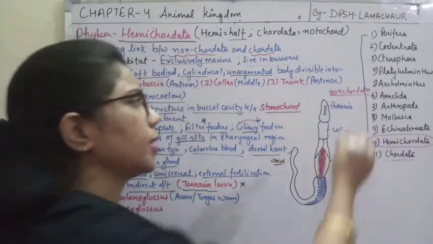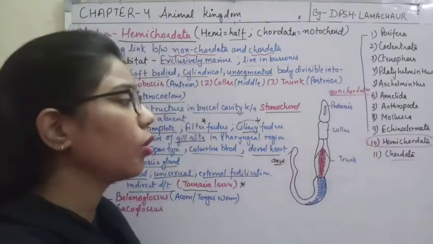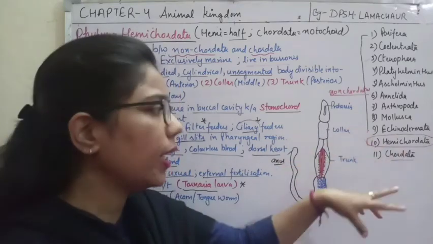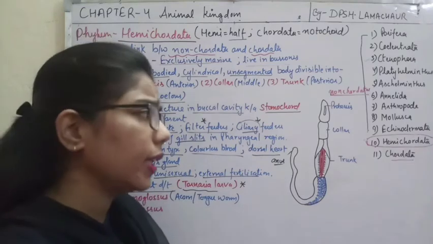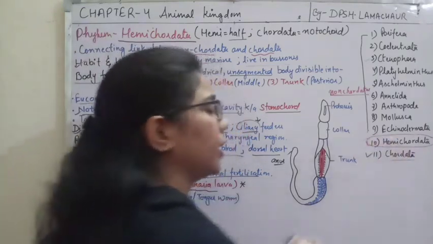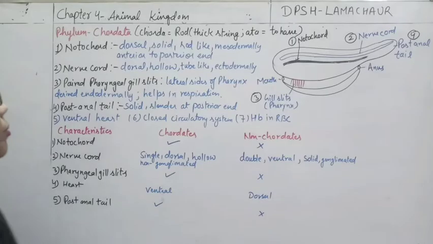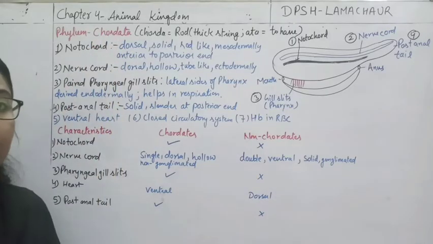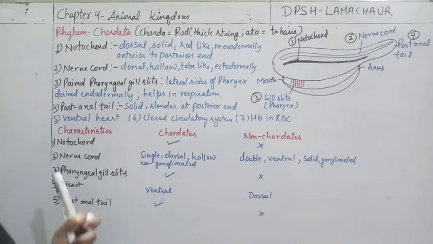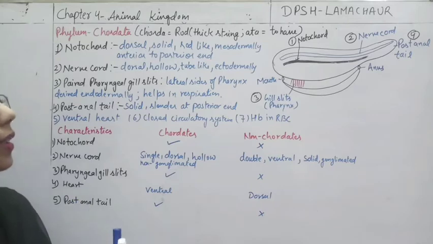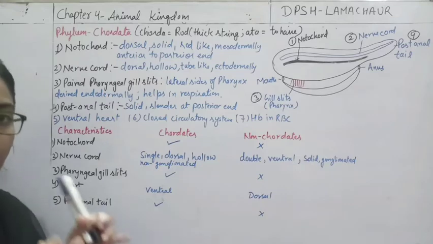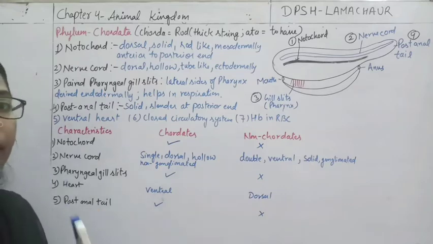Here we have completed all the non-chordates. Everything we have studied so far was non-chordates, and hemichordata is the link between the non-chordates and the chordates. So in the next one we will start with the chordata. The 11th phylum which we are going to discuss is phylum chordata. Previously we discussed phylum hemichordata, which shows some characteristics like this, but it does not have a true notochord. That's why we kept it in a separate phylum, the hemichordata.